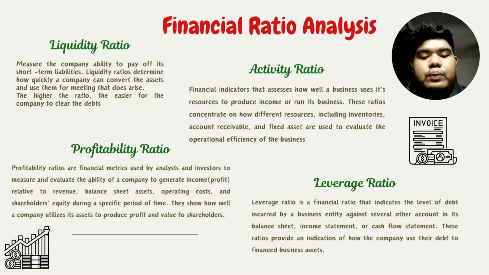They show how well a company utilizes its assets to produce profit and value for the shareholder. The last one is the leverage ratio. It is a financial ratio that indicates the level of debt incurred by a business entity against several other accounts in its balance sheet, income statement, and cash flow statement. This ratio provides an indication of how the company uses debt to finance business assets.